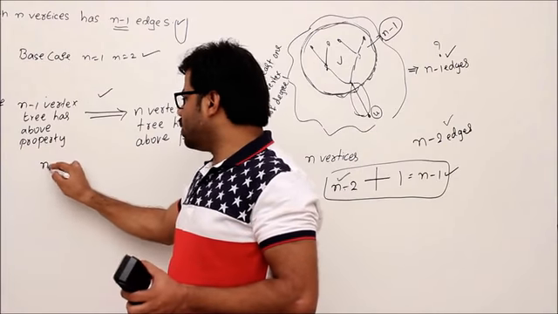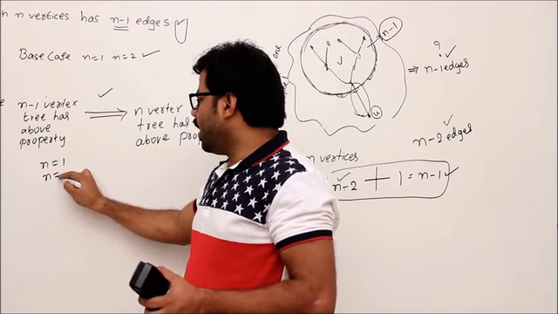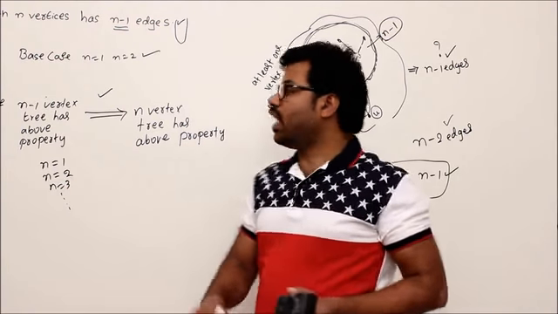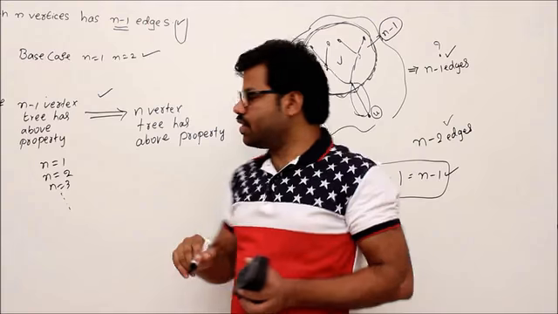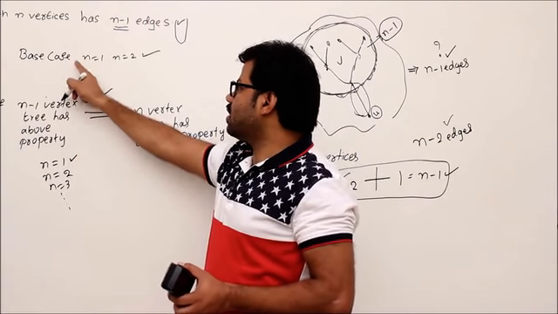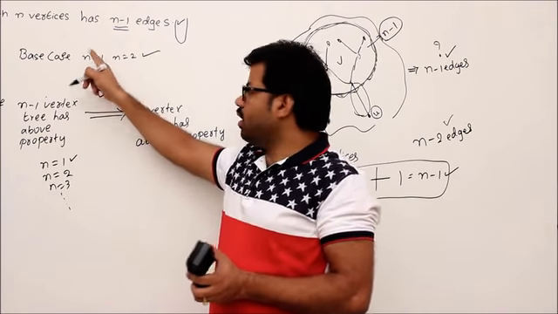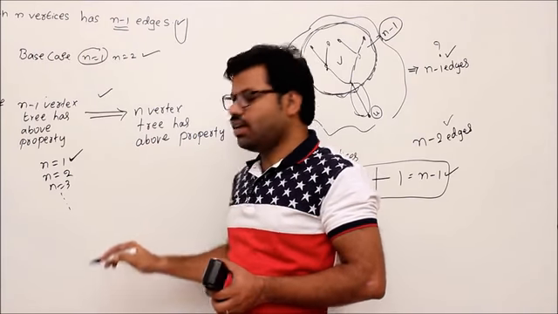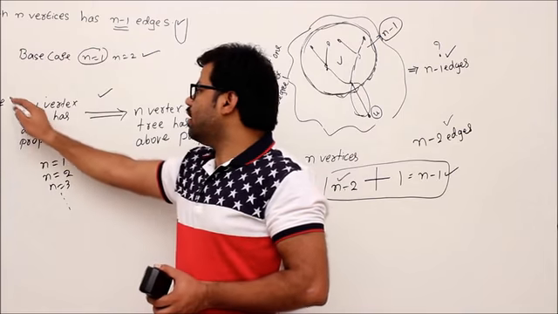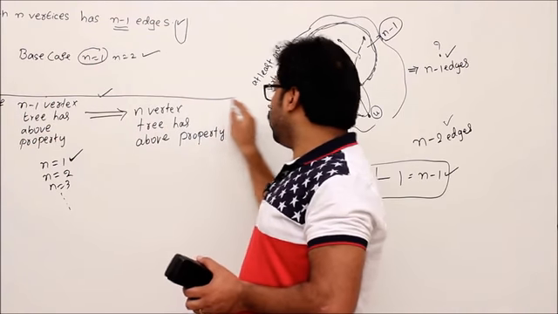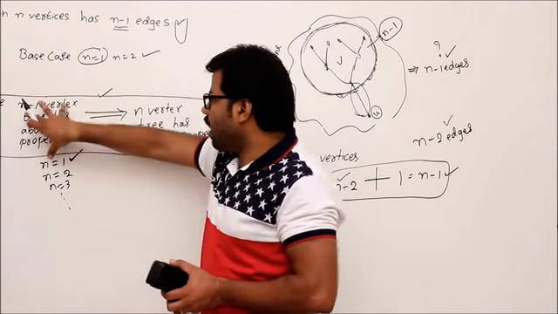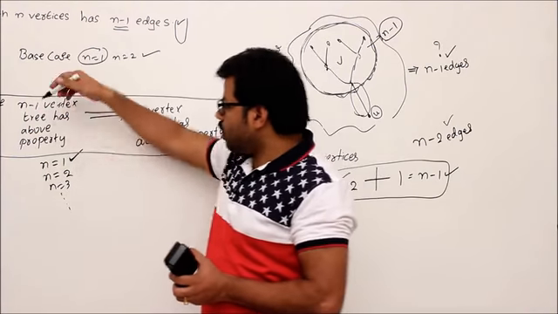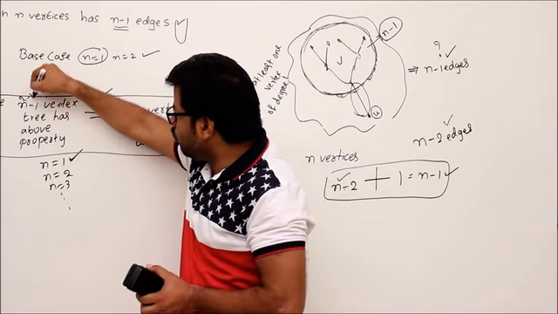So our final goal, in simpler words, is to prove that a tree with n value 1, n value 2, n value 3, every tree should have n minus 1 edges, right? Let's take n value 1. Since the base case is correct, we validated it already, so I proved it. Okay, done. Let me mark it. I have to mark everything, right? Okay, let's take n value 2. Read the statement. Since this statement is correct, no doubt on that, right? You have a problem with this component, but the overall statement is correct. Then substitute n value 2. Then what happens? 2 minus 1, 1.